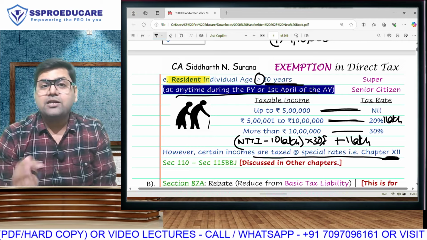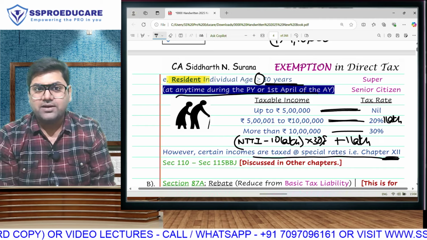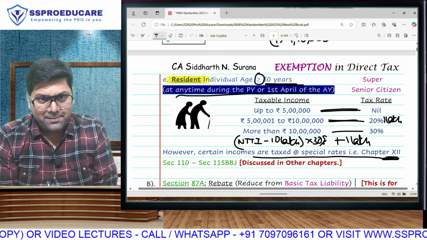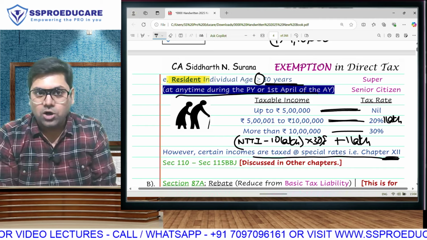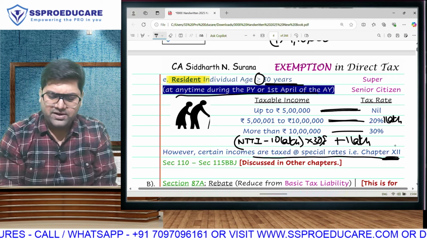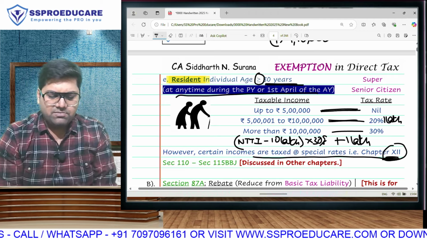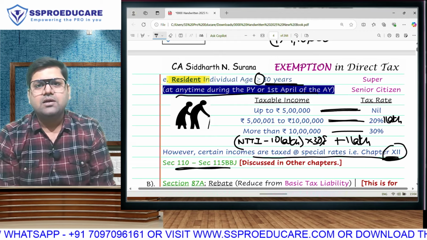In intermediate, you have only 4 sections from this: 111A, short-term capital gain stock market; 112A, long-term capital gain stock market; 112, all other long-term capital gain; and 115BB, that is casual winnings. Inter syllabus is only this much, but final syllabus, as you are aware, chapter 12 is very big. It's a big range of sections from 110 to 115BBJ.